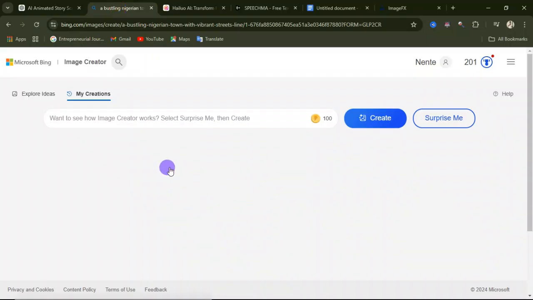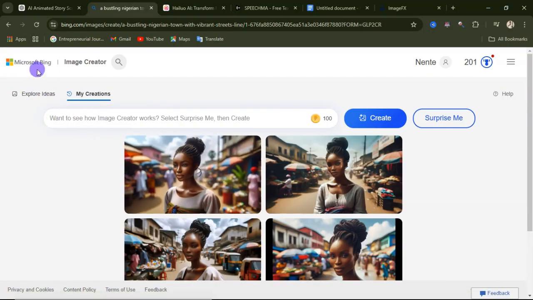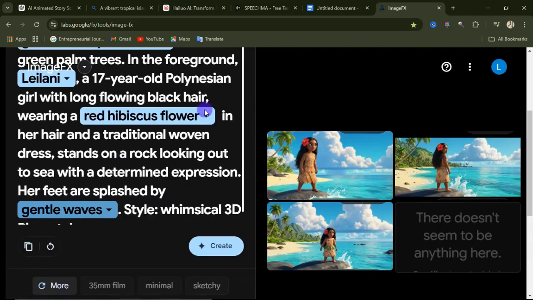Now, while that is being created on the image effects, let's try to create this same image on Microsoft Bing, and then we'll compare this image. So I'll go over to Microsoft Bing. If you don't have an account, you will need to sign in. Okay, so I'll come over to Microsoft Bing. I'll paste in that same prompt here, and here I'll click on create. Now we'll go back to image effects.